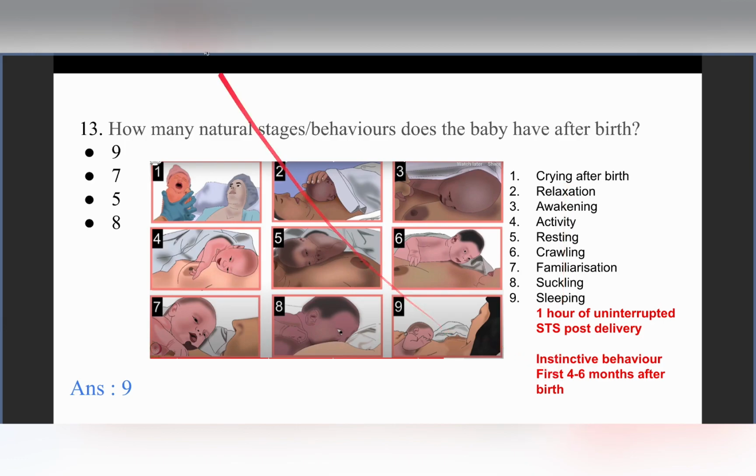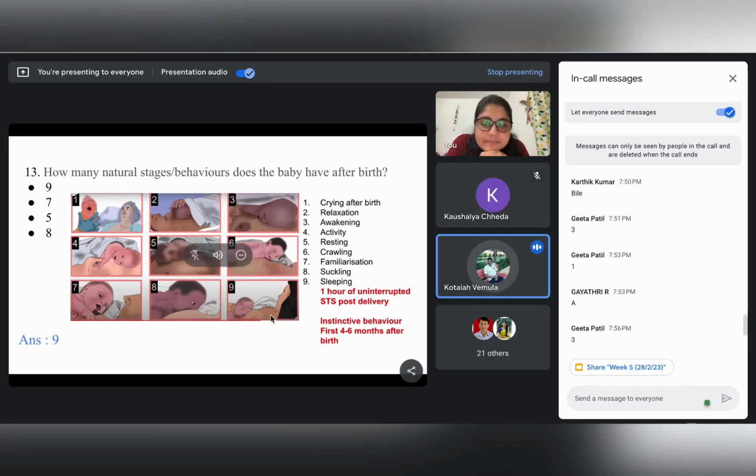Ma'am, the initiation of breastfeeding, does the breast crawl also come under it as a part of the initiation of breastfeeding? Yes. See here, the breast crawl phenomenon is also a part of this entire process, right? So, say for example, in stage 5, the child is resting. So now the child crawls and comes to the proper position. So the entire process of breast crawl also comes under all these behaviors of the child.